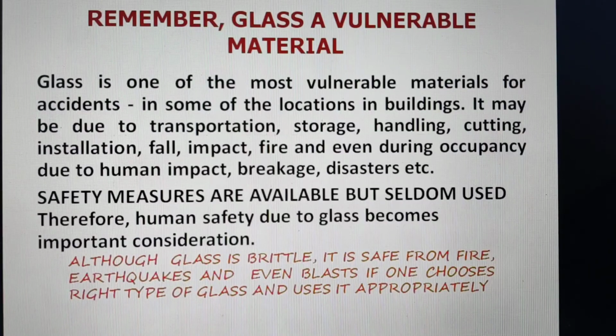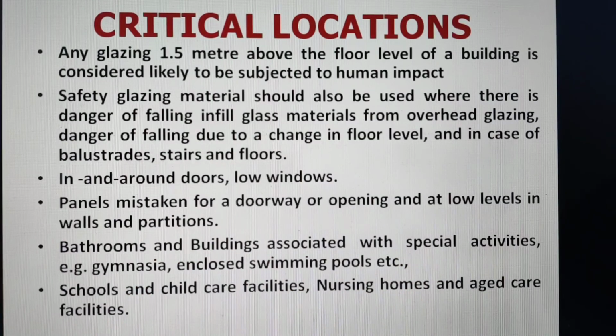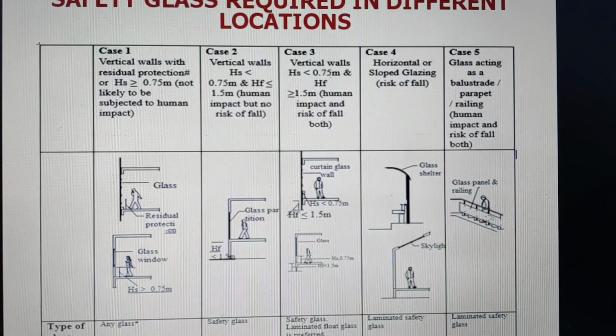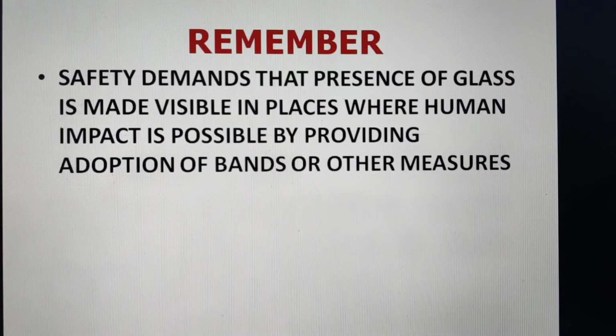Although glass is brittle, it is safe from fire, earthquake, and even blast if we choose the right type of glass and use it appropriately. Critical locations from the human safety requirement are given in NBC 2016, so that can be followed. And these are given in NBC 2016 now, as I have told earlier.